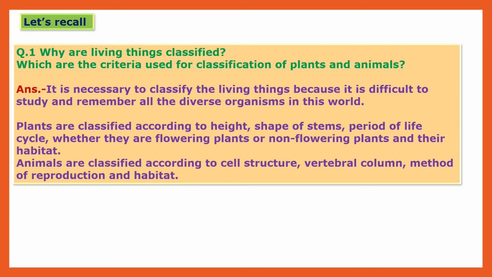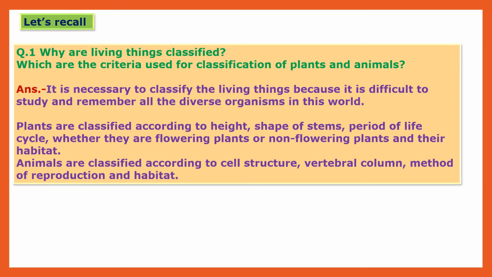Now let's recall some question answers, children. Why are living things classified? Which are the criteria used for classification of plants and animals? It is necessary to classify living things because it is difficult to study and remember all the diverse organisms in this world. There are many living things, plants and animals, with many different characteristics. It is very difficult to study all these characteristics, so it is necessary to classify all these plants and animals.